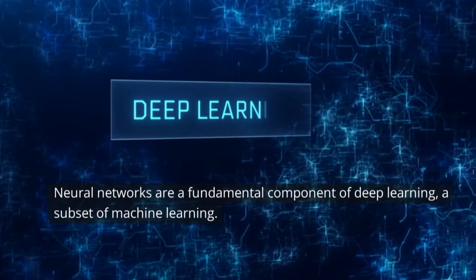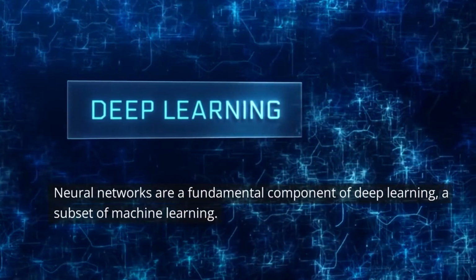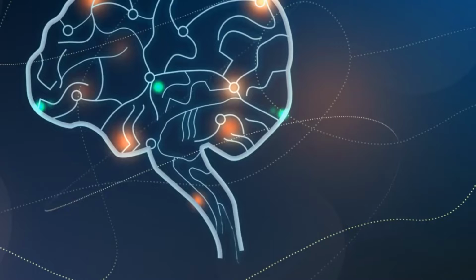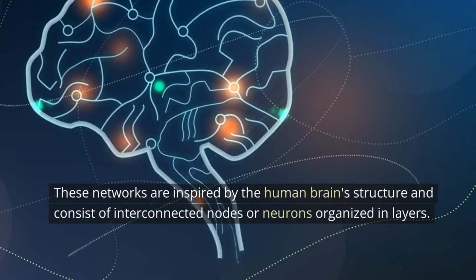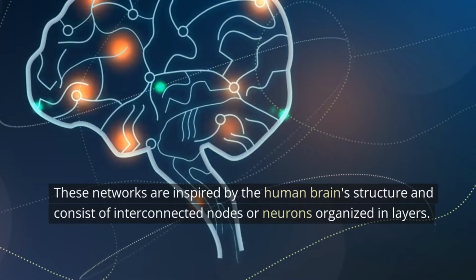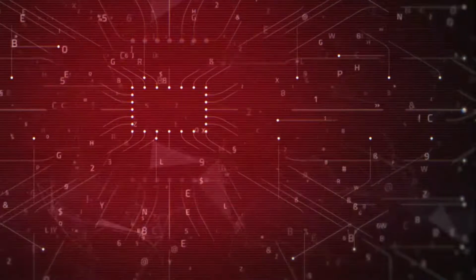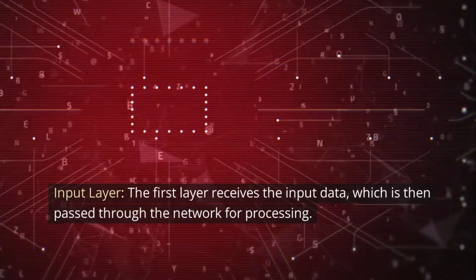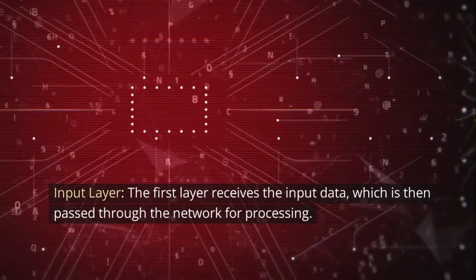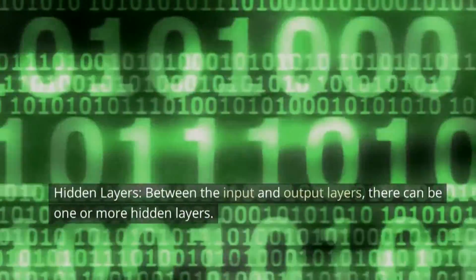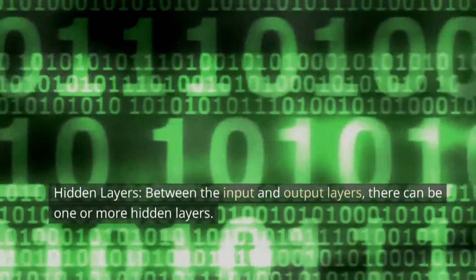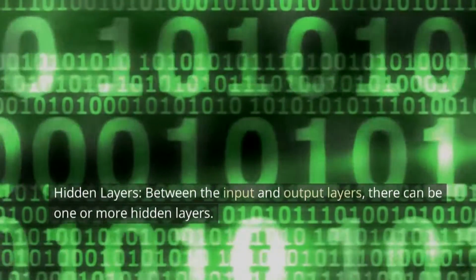2. Neural networks. Neural networks are a fundamental component of deep learning, a subset of machine learning. These networks are inspired by the human brain's structure and consist of interconnected nodes or neurons organized in layers. Input layer. The first layer receives the input data, which is then passed through the network for processing.